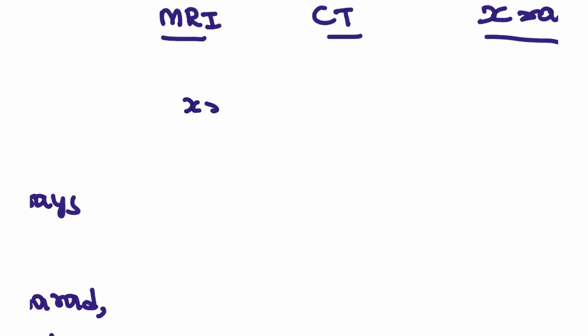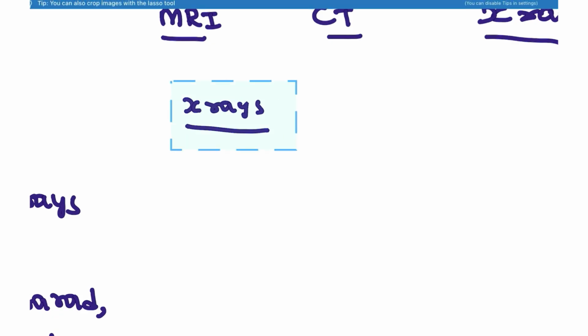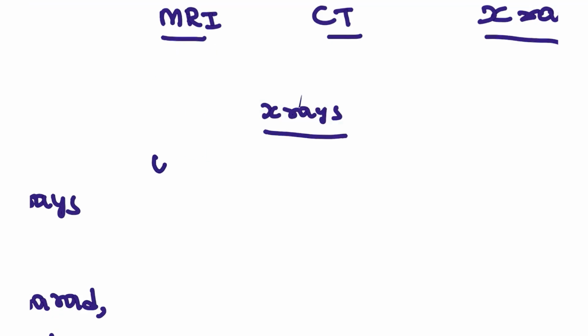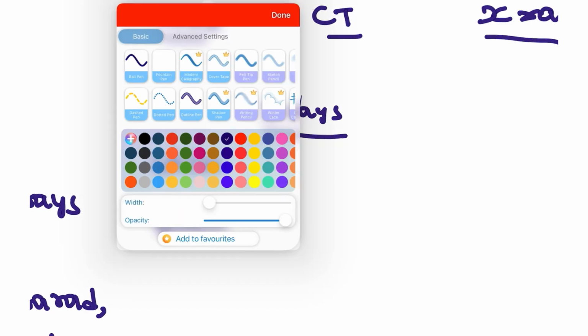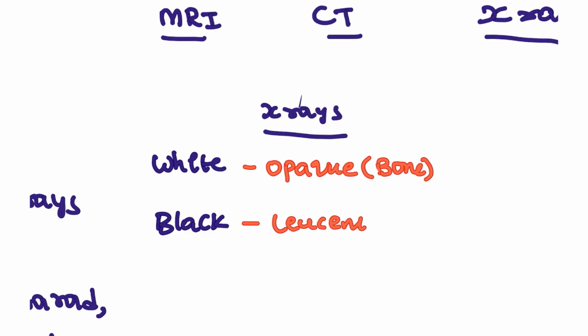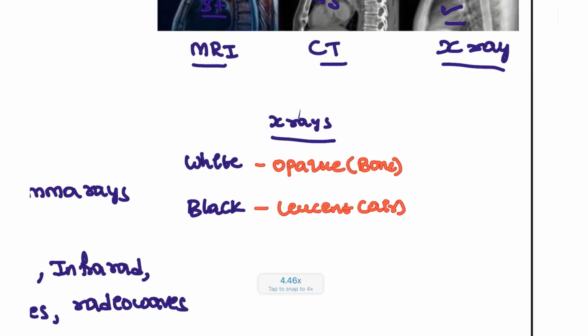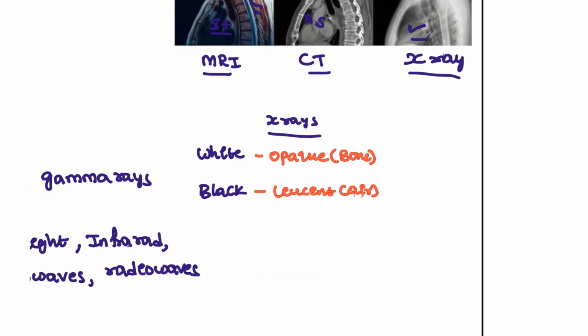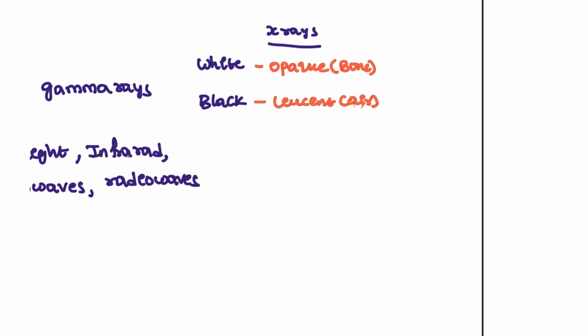So what are the terms that we use for the X-rays? When you want to call something black or white, we have specific terms. We can't just say this is looking more white or black. So we will be using these terms. For example, for the X-rays, white is known as opaque. The higher the opacity, the higher the pathology. It could be normal also, like bone. Black means it is lucent. Lucent means it is air, which will be known as lucent in the X-rays.